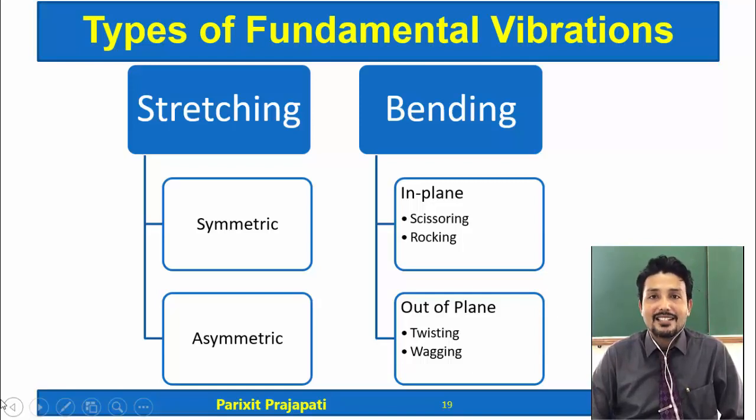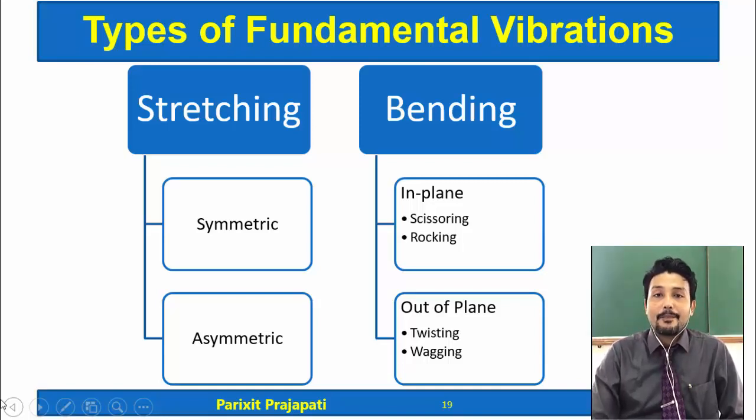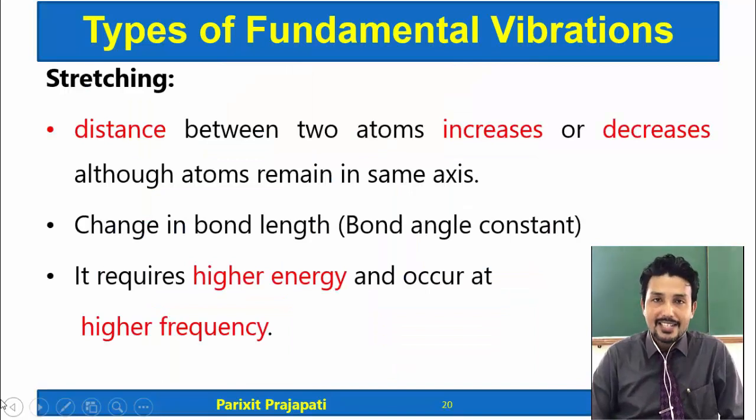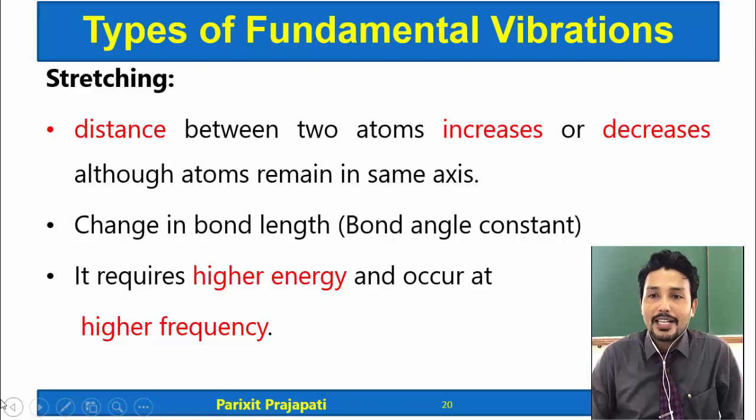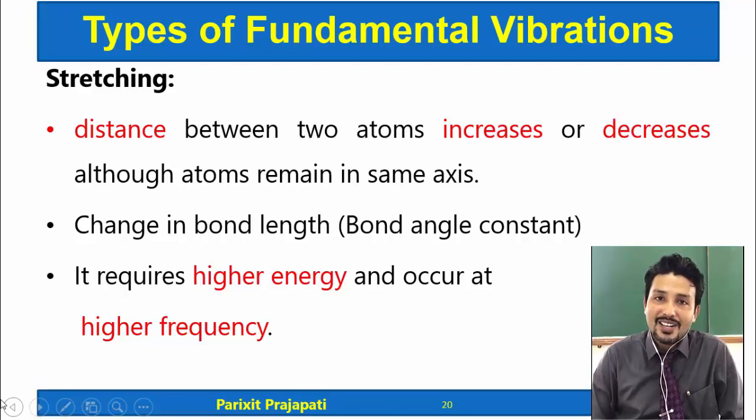So let us understand what stretching and bending are. In a stretching type of vibration, the distance between two atoms increases, as I said, like stretching of the spring. The distance between two atoms increases or decreases, but the atoms remain on the same axis.